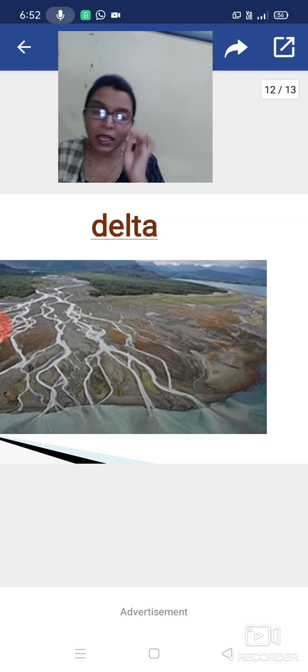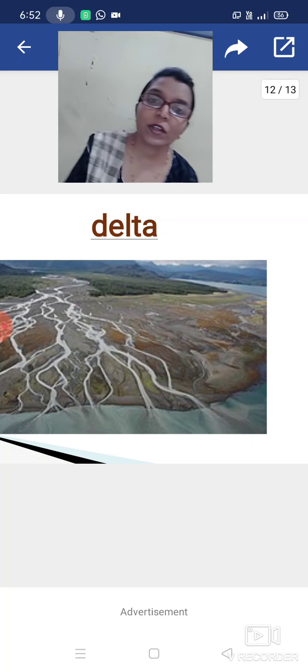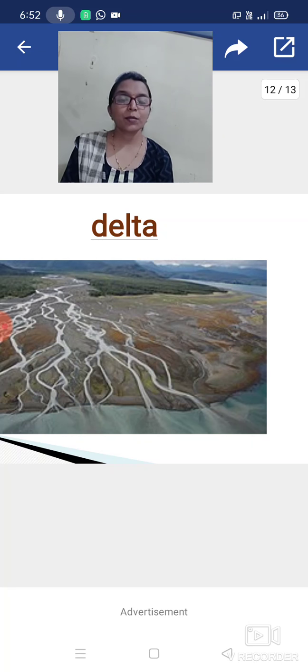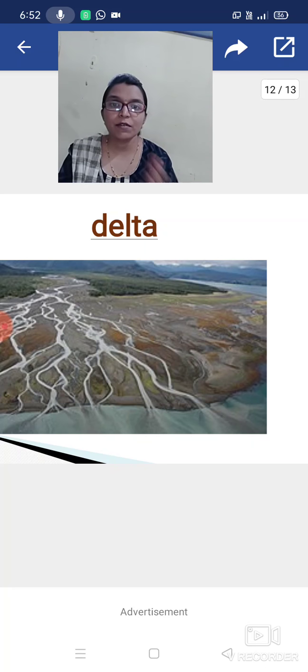So today we have started the third lesson, What Is the Earth Like. In that, the subtopic is landforms and water bodies, and today we have studied some landforms. Physical features are landforms and water bodies. Whatever landforms we have studied, let us revise their names. First we studied plain, meaning flat surface. Next is plateau, a table-like structure on the earth.